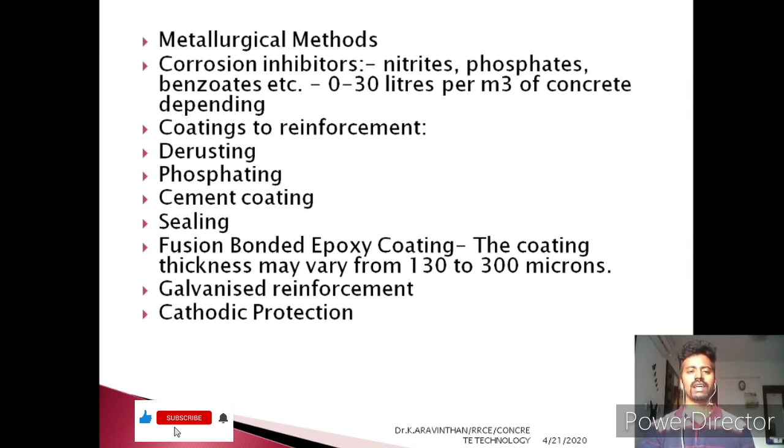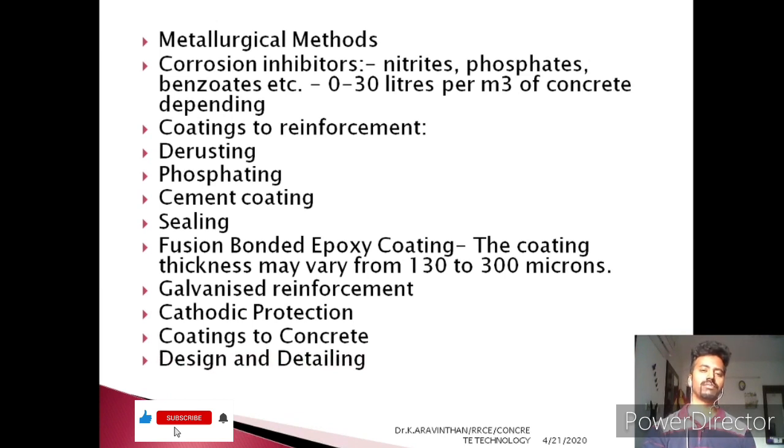And you can provide a seal, and this is fusion bonded epoxy coating. Epoxy is a high cost coating, but it is very durable. This coating is used in seashore structures to reduce the corrosion. The thickness of this coating may vary from 130 to 300 micron. This is the most effective coating. And GI reinforcement. You can use GI reinforcement, cathodic protection and coatings in concrete. You can also provide paint coatings, one or two layers, to reduce this corrosion.